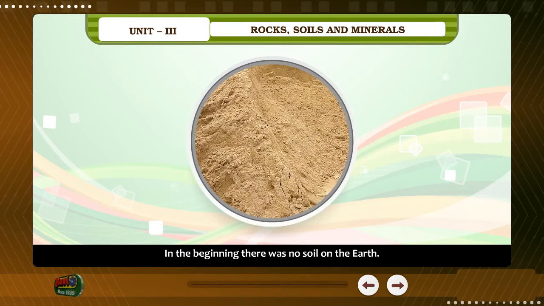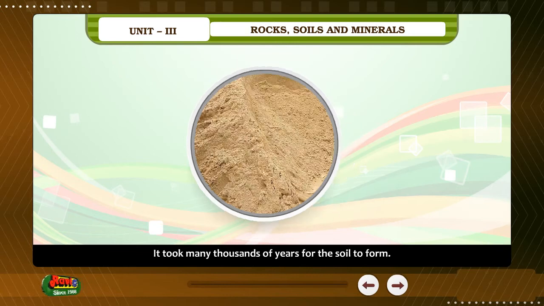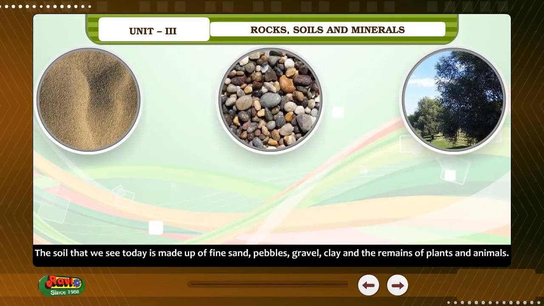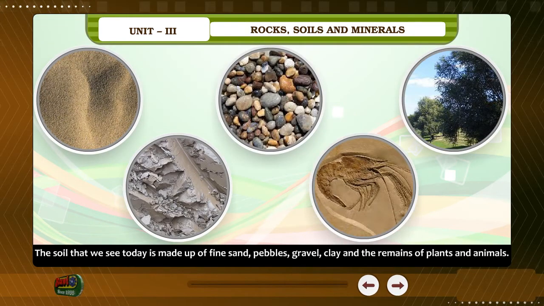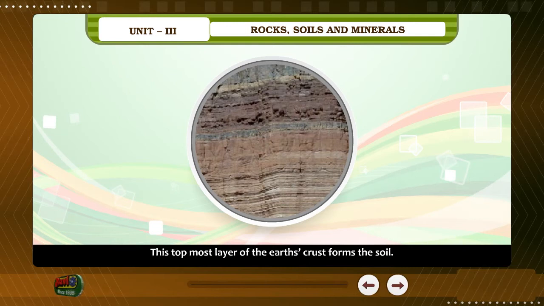In the beginning, there was no soil on the earth. It took many thousands of years for the soil to form. The soil that we see today is made up of fine sand, pebbles, gravel, clay, and the remains of plants and animals. The topmost layer of the Earth's crust forms the soil.